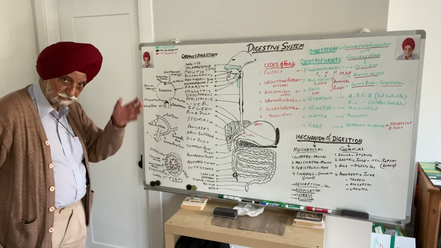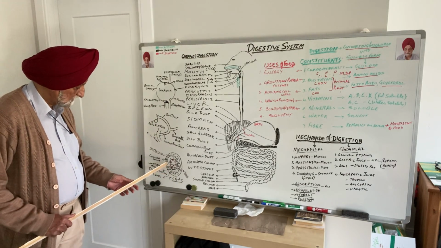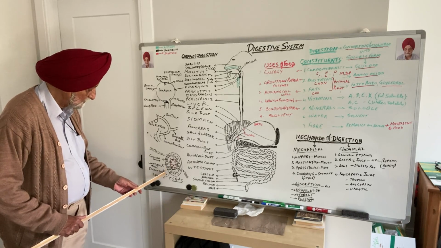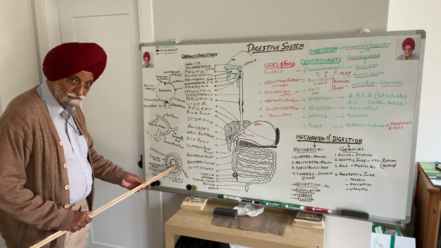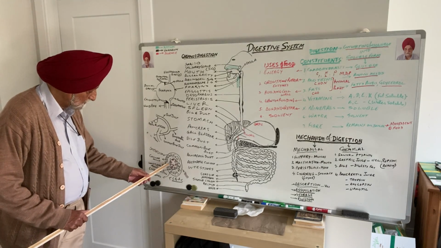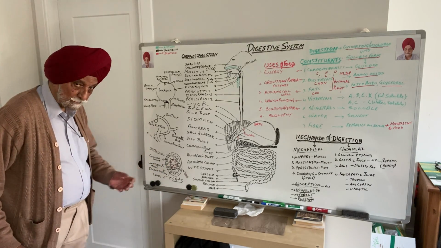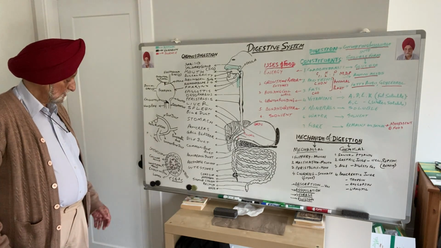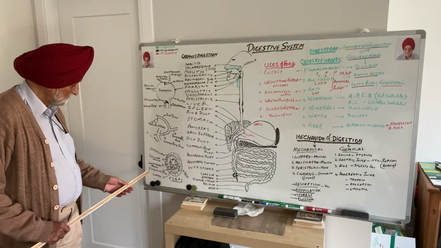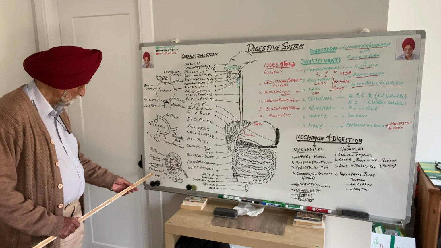These are two layers of muscles in the tube. And then inside we have the endothelium. The space of the tube is called the lumen. The inner wall is thrown into finger-like projections in the intestines and almost everywhere, and that is called villi.